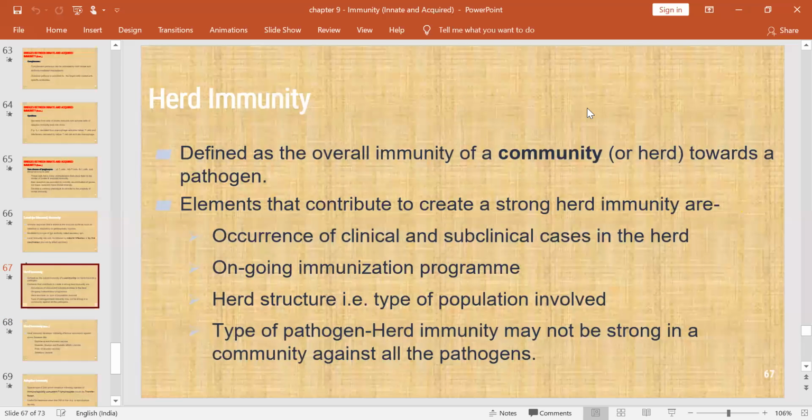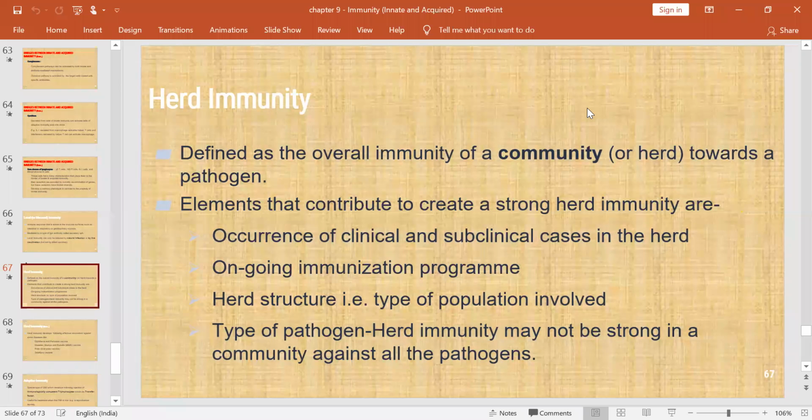And one more important thing, herd immunity. It is defined as the overall immunity of a community towards a pathogen. First, take corona infection. If all of the Tirupati people were infected with the corona, all of them would have some immunity. So there is an overall immunity of a community for a pathogen.